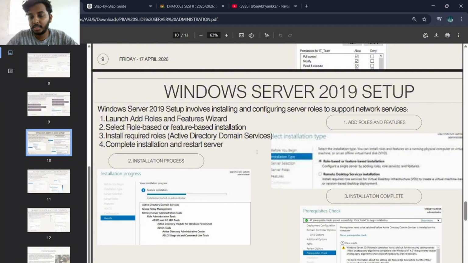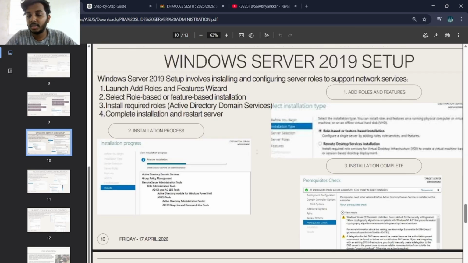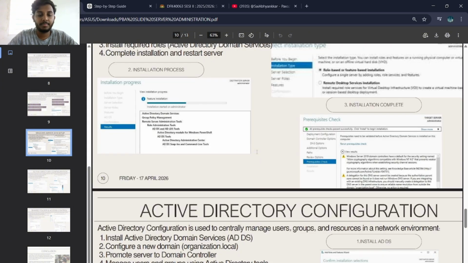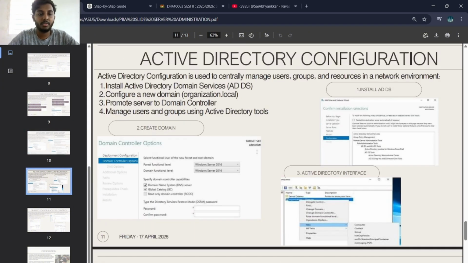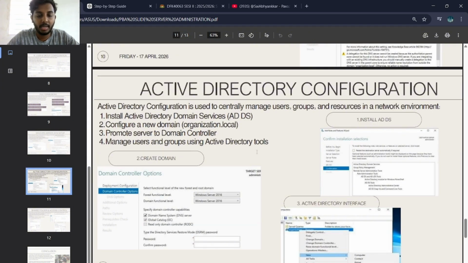The first screenshot is add role and feature. The second is installation process. The third one is installation complete. Okay, going to the last page. Last my page is 11.